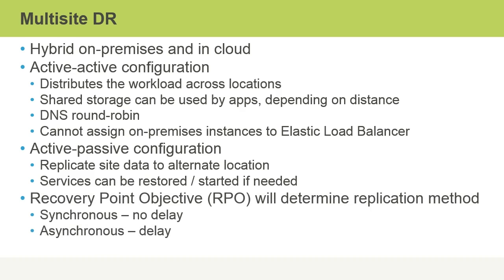The recovery point objective, or RPO, will determine the replication method. For example, synchronous replication means there is no delay. When we do a disk write at our primary location, at the same time we're doing a write at our alternate location. With asynchronous replication, there is a delay. It doesn't necessarily happen at the same time, hence asynchronous.